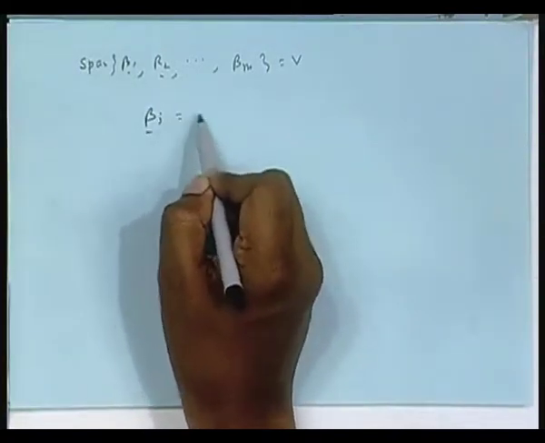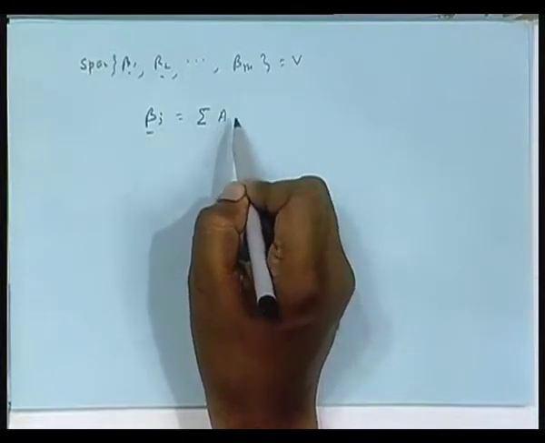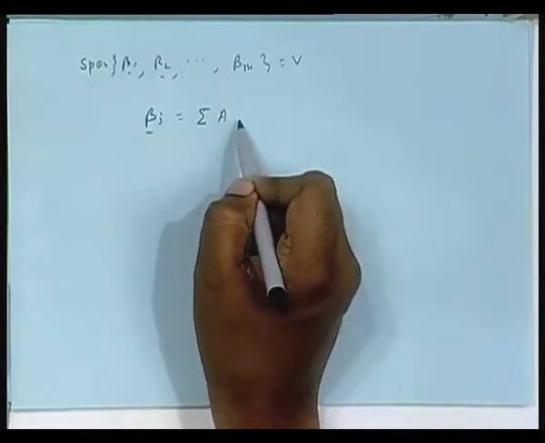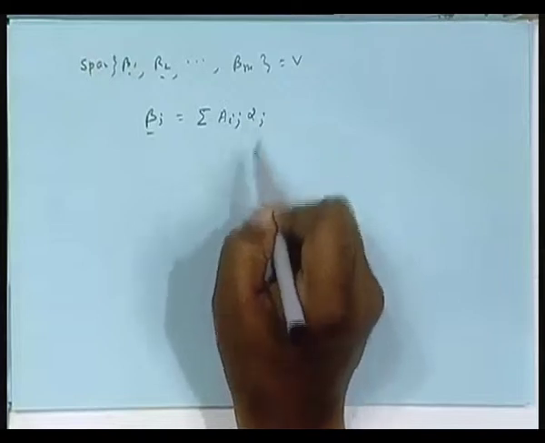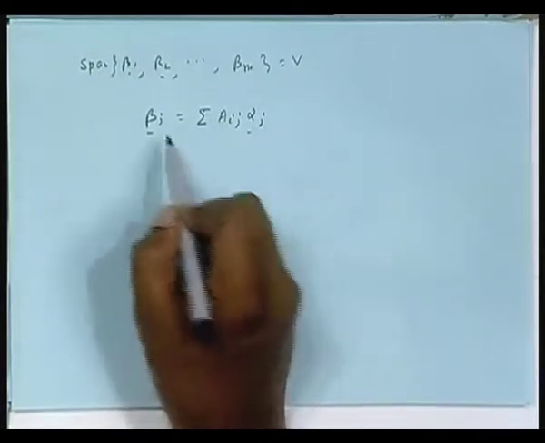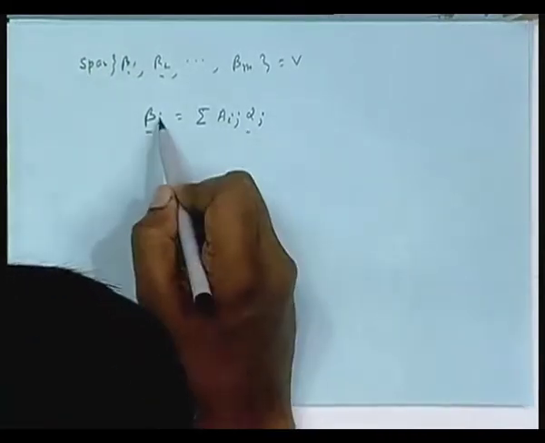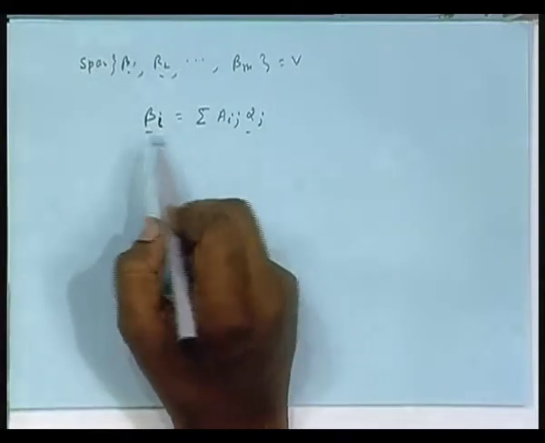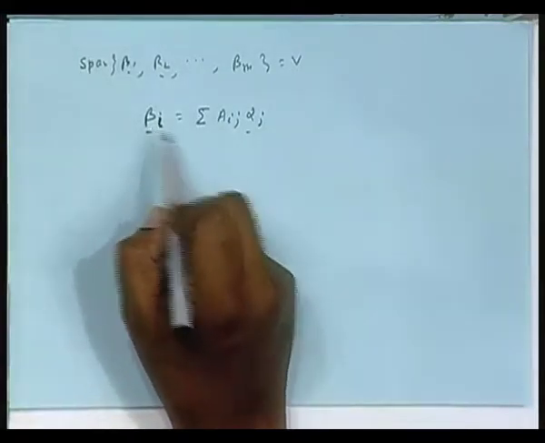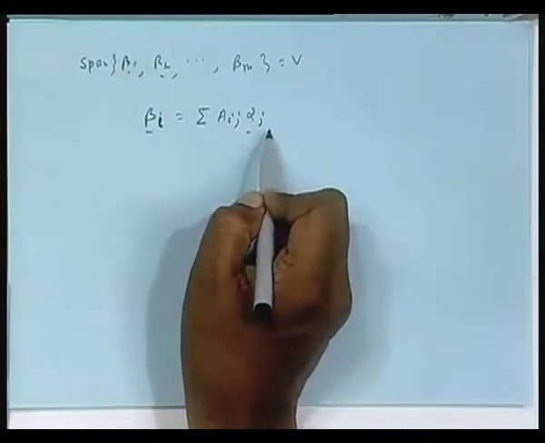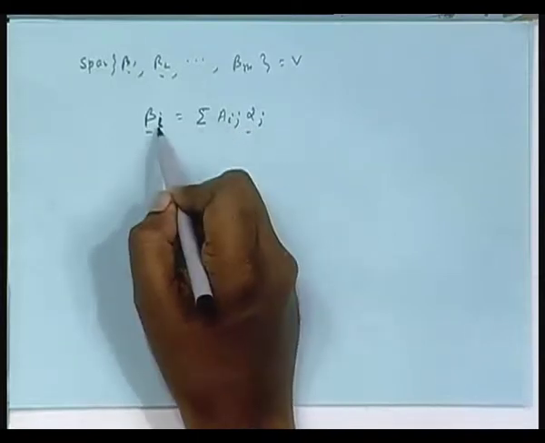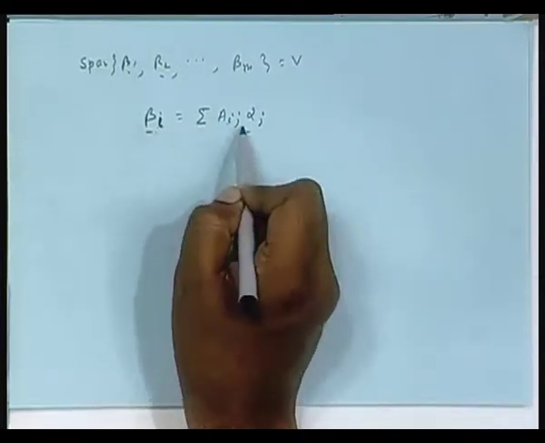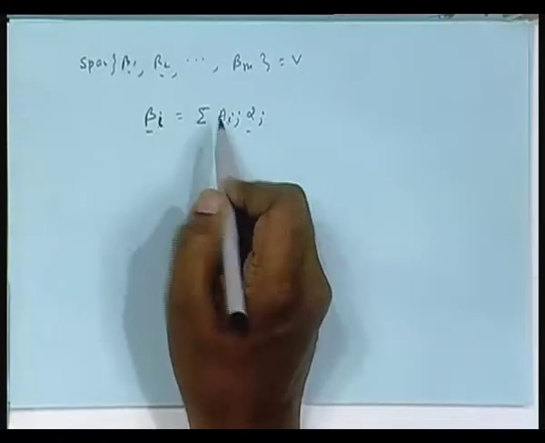j, this notation I have to check, whether a i j or a j i. Let me start with a i j, alpha j. Why i? Why j? Because I am taking, sorry, beta j, no? Yeah, because beta i, that particular vector is a linear combination of those alphas. So, j because of the corresponding basis vector alpha j, and i because the starting vector is beta i. So, i comes from here, j comes from here, okay,